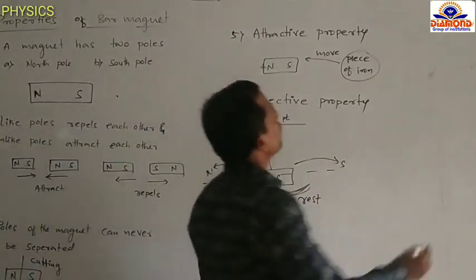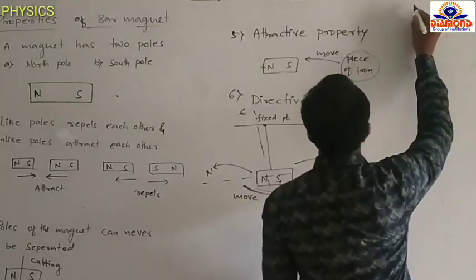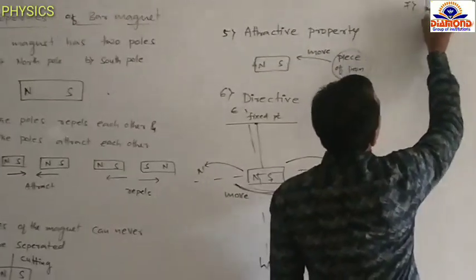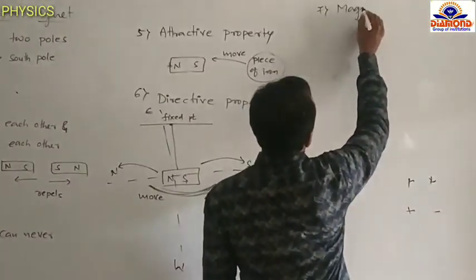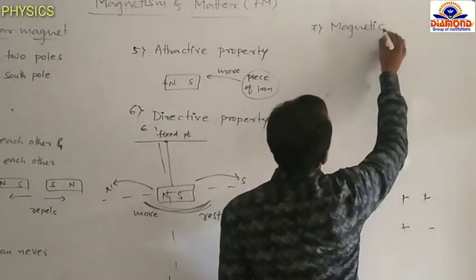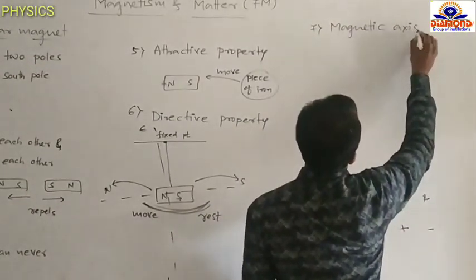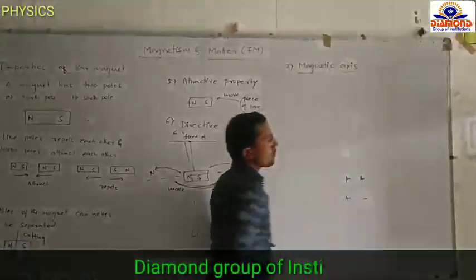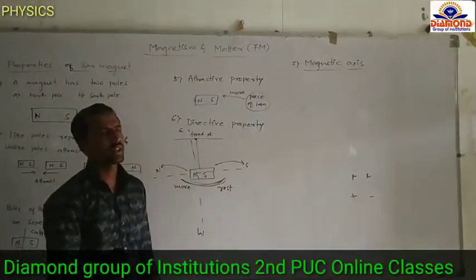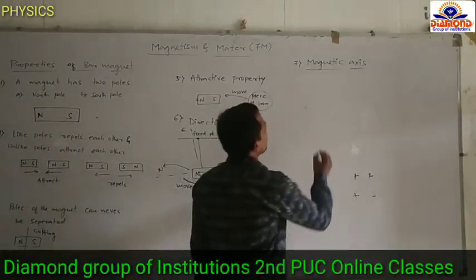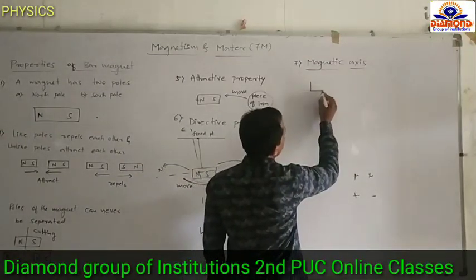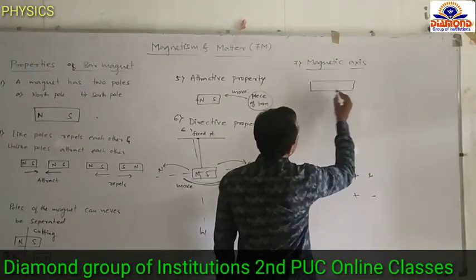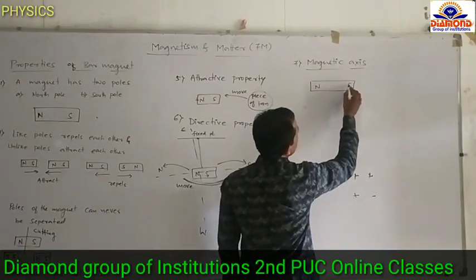The next property of a bar magnet is magnetic length, magnetic axis. Next property. In this property, we are taking one magnet. This one is north pole and this one is south pole.